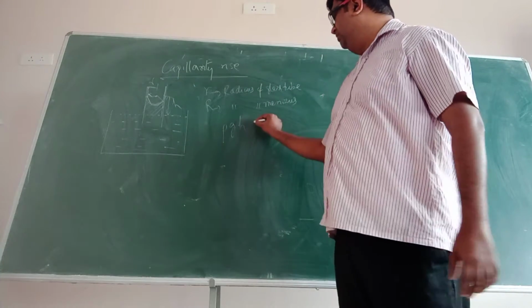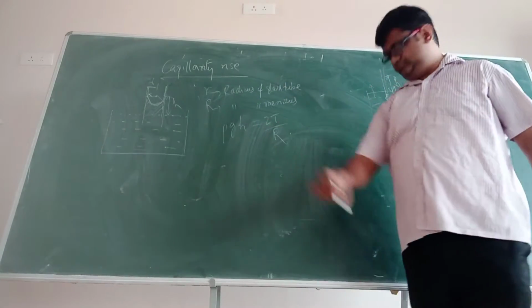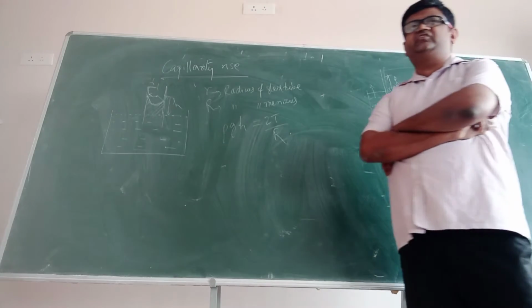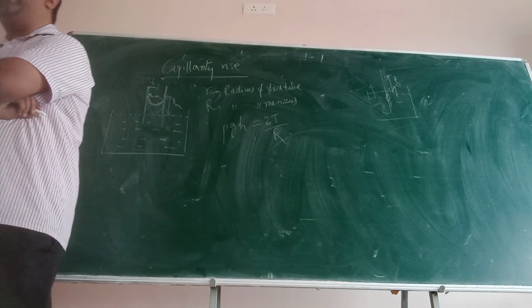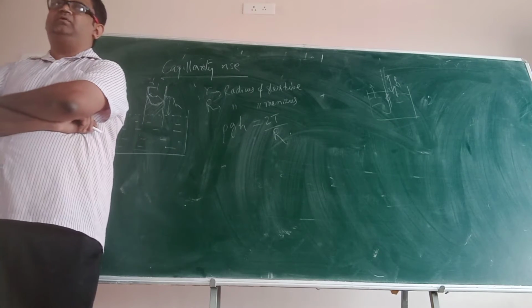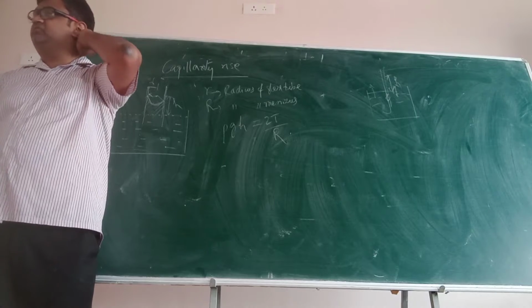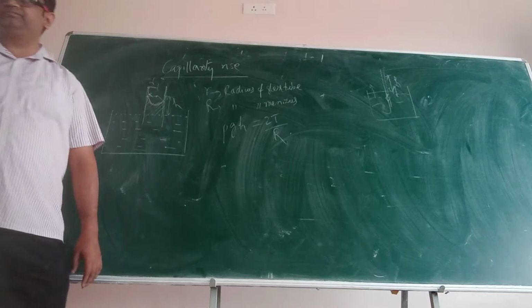Delta P is equal to 2T by R. We have seen this expression. If it is a liquid column, if it is a water bubble, it is 2T by R, delta P. We can calculate excess pressure. What we have seen in the previous class, excess pressure can be estimated. It is 2T divided by R.